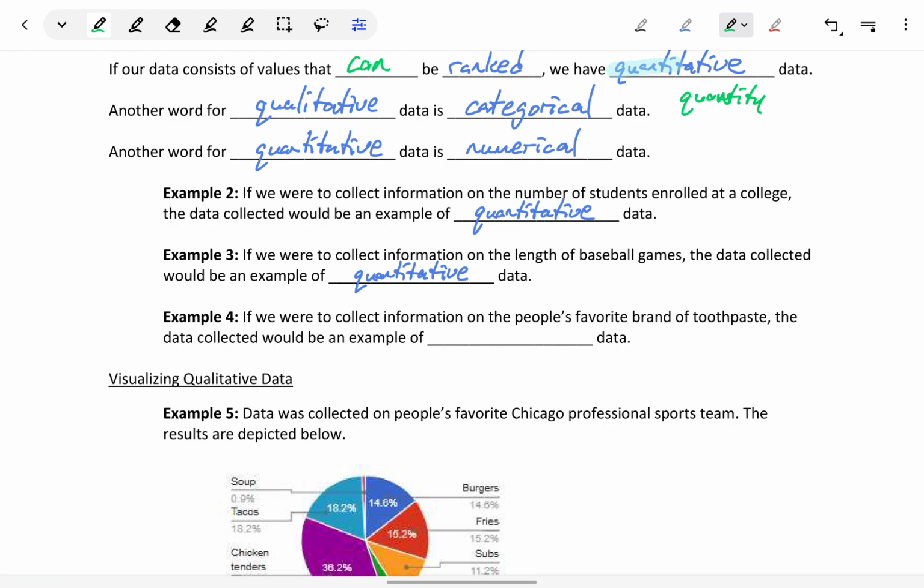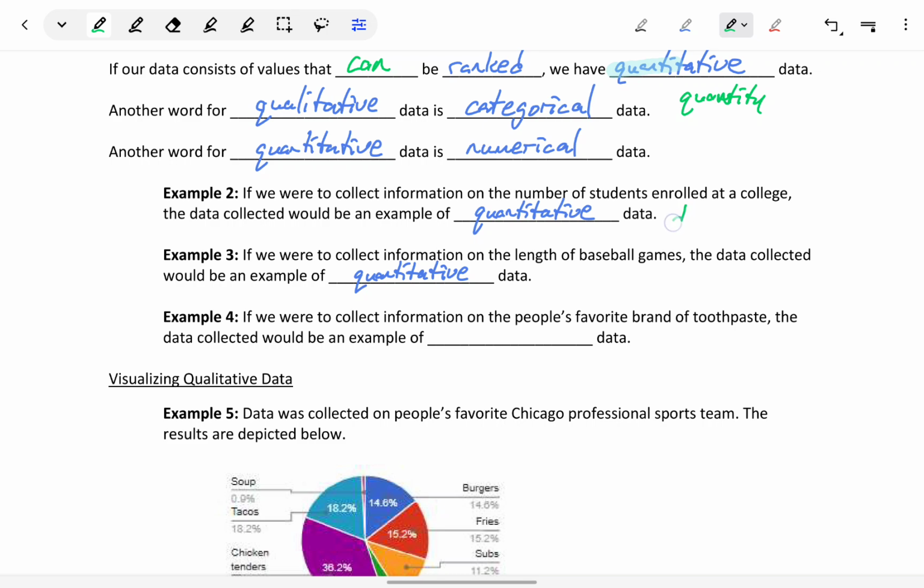If we either had, obviously, 100 students enrolled at a college or 1,000 students enrolled at a college, we know which one of those is larger and smaller. The same if we talk about length of baseball games. If it was 1 hour long, 2 hours long, we can compare those results. But there is a distinction that we can add between these two types of quantitative data.